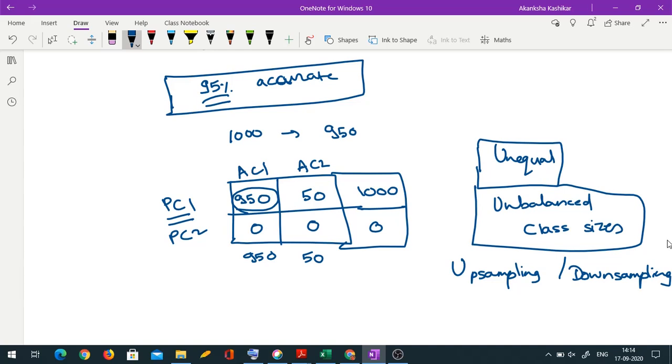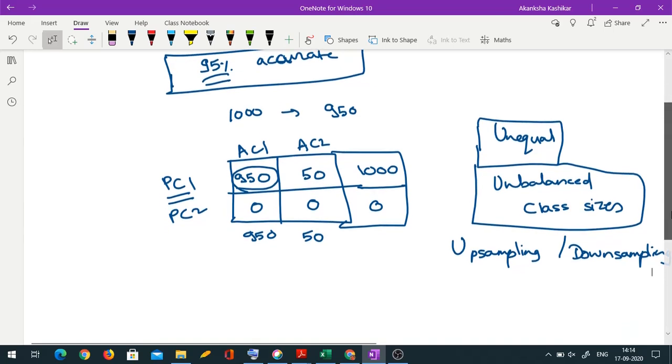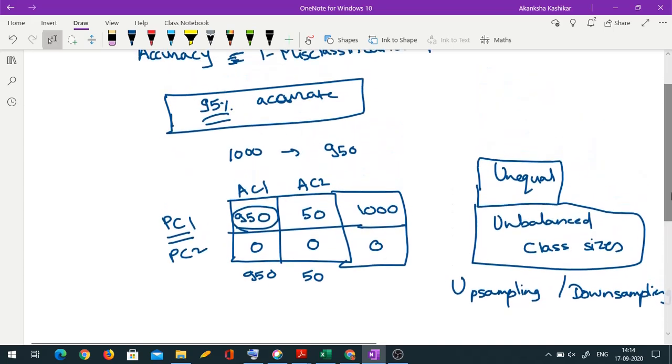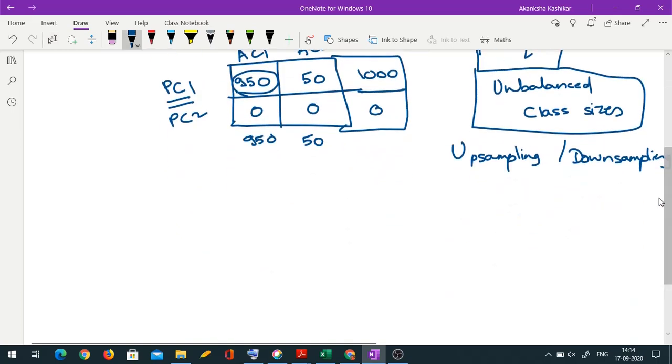Of course, some algorithms need this because then only they perform good. Means if the class sizes are roughly equal, then only the performance is good. But here we are not talking just about performance. We are talking about measuring the performance. So we have just shown that accuracy actually is a terrible measure if you have unequal class sizes. So are there any other alternatives? So then people thought of two measures called as sensitivity and specificity. Okay, sensitivity and specificity. So what does sensitivity measure?